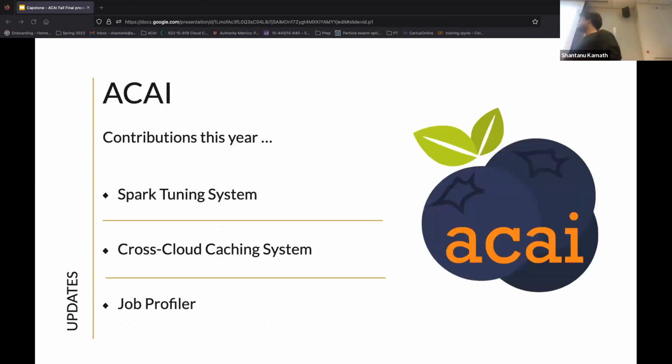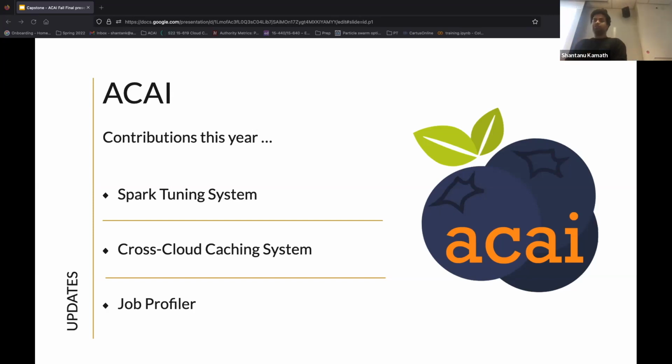In previous versions of Asai, we have seen features such as ML lifecycle with data lakes, as well as Jupyter Notebook integration for ML. This year, we are bringing three new features: Spark tuning system, which is an automatic tuning framework that aims to improve the job performance and resource utilization of Spark jobs.